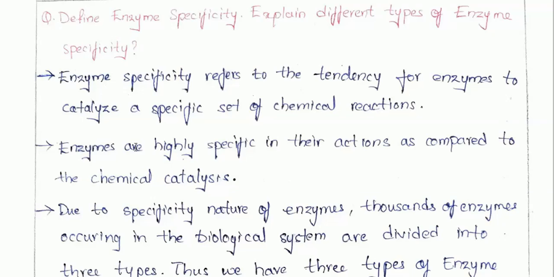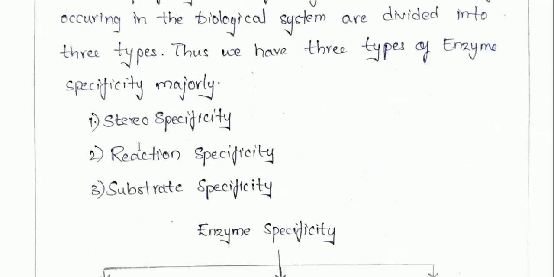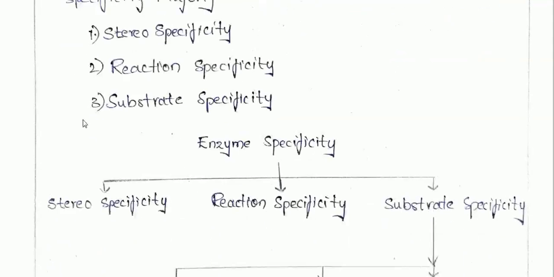That means specificity is very high in these enzymes. Due to the specificity of enzymes, the different kinds of enzymes are classified mainly into three types: stereospecificity, reaction specificity, and substrate specificity.